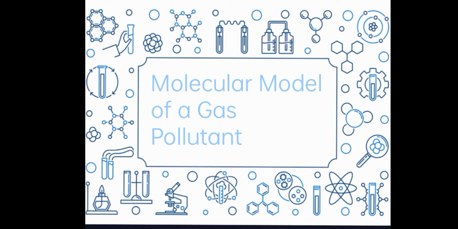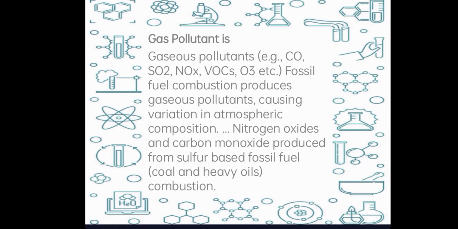Molecular model of a gas pollutant. Gas pollutant is gaseous pollutants. Fossil fuel combustion produces gaseous pollutants, causing variation in atmospheric composition. Nitrogen oxide and carbon monoxide are produced from sulfur-based fossil fuel, coal, and heavy oils combustion.